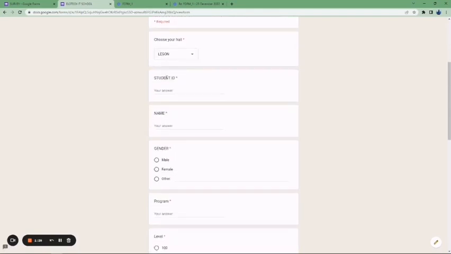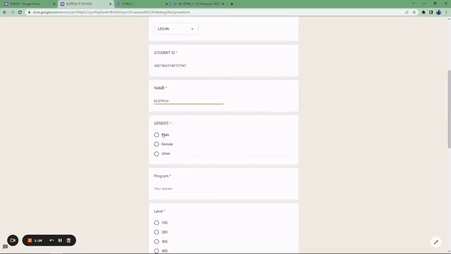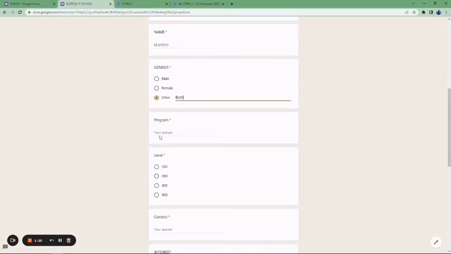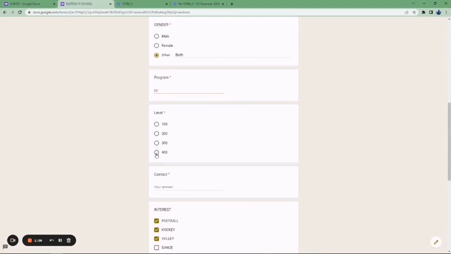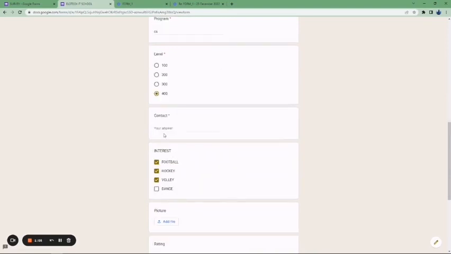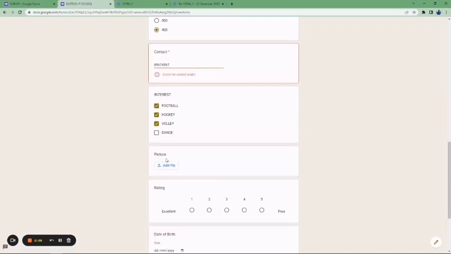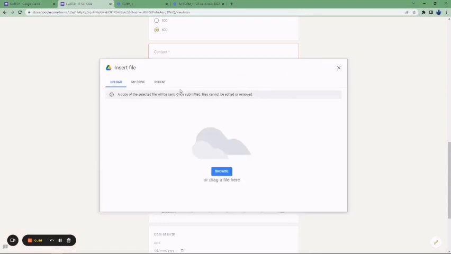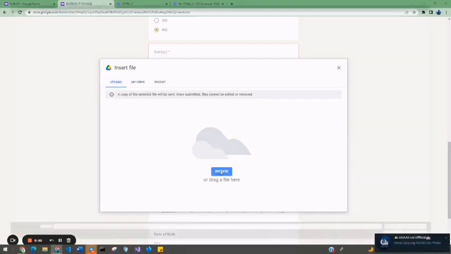After we have chosen the hall, the ID, enter anything there, name, enter your favorite name, choose your gender, choose your program, computer science, choose your level as level 400, your contact, choose anything there. Now go to the upload section, then you can actually upload a picture.